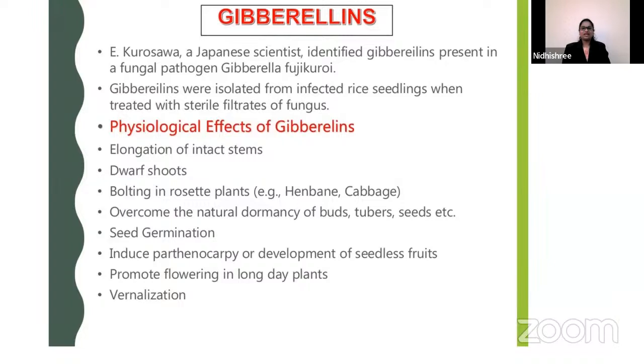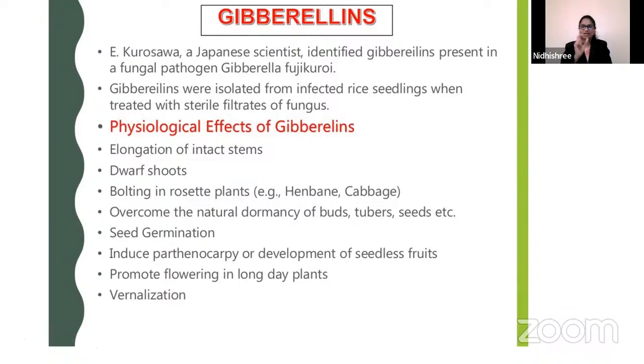Promote flowering in long day plants. Vernalization. Kurosawa is the scientist who identified gibberellins, because he identified a great phytohormone which has so many benefits.